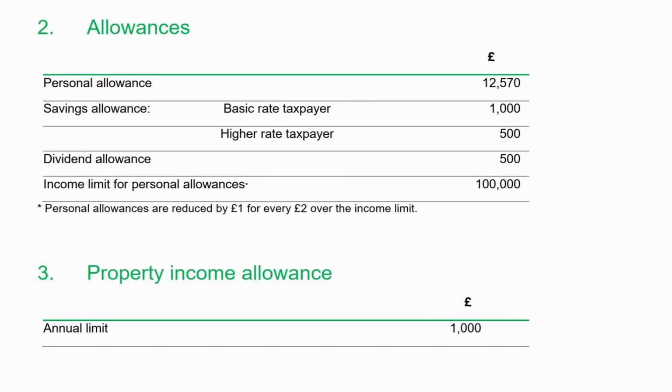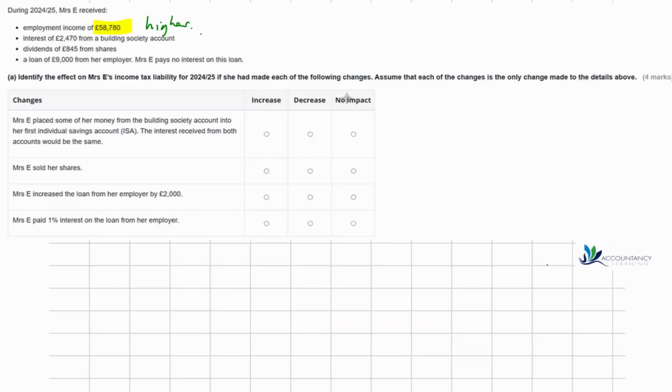So we know this person has savings income, and we know they're a higher rate taxpayer, so there's going to be a 500 allowance. And we also saw that there's dividend income for which there is a £500 allowance. So we can just make a note there, there's a £500 allowance for that building society interest, and there's also a £500 allowance for that dividend income.